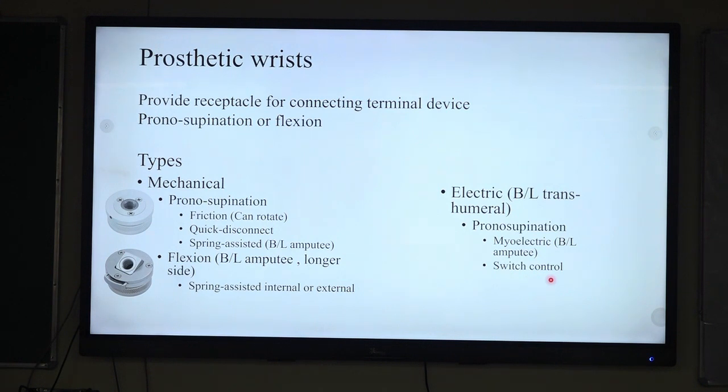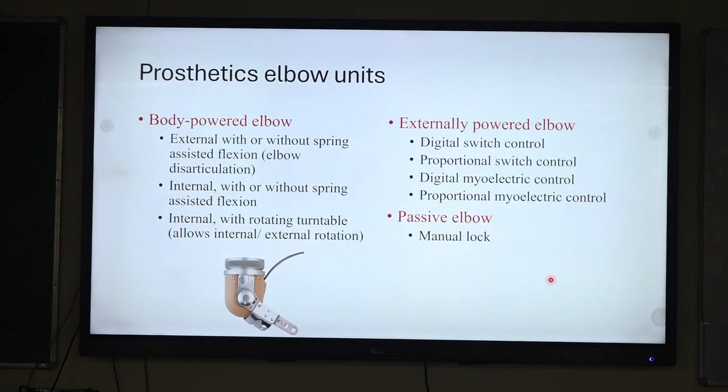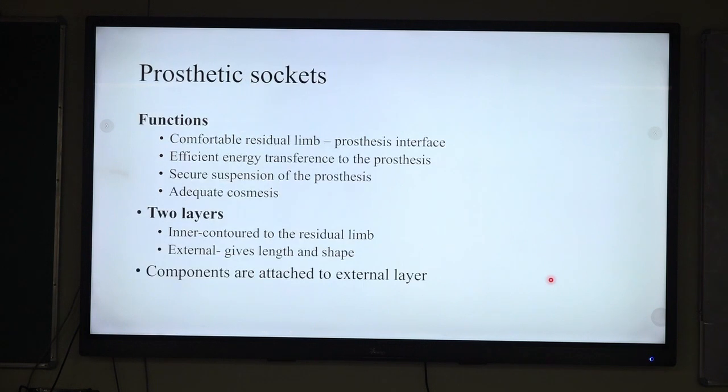Now, the next component is the prosthetic wrist unit. Basically, the wrist unit provides the receptacle for the terminal devices and the movements that can be achieved at the prosthetic wrist, that is supination, pronation, and flexion. There are two types of prosthetic wrist, mechanical or electrical. The selection of the wrist unit depends upon the level of amputation or type of amputation, whether it is bilateral or unilateral amputation. Again, the prosthetic elbow units may be body powered, externally powered, or manual locking types.